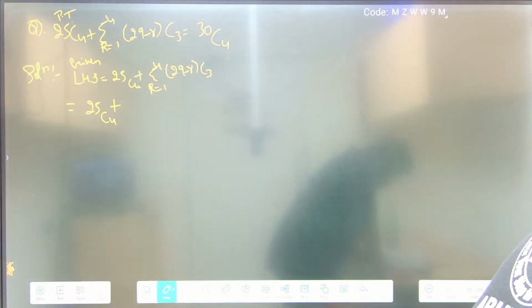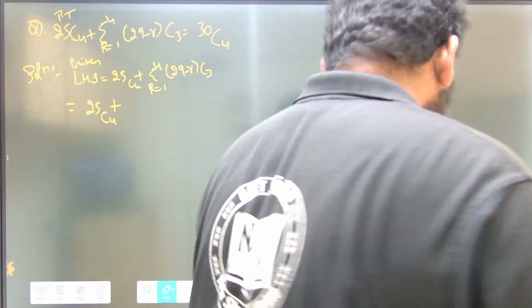Is r running from 1 or 0? It is r running from 0.